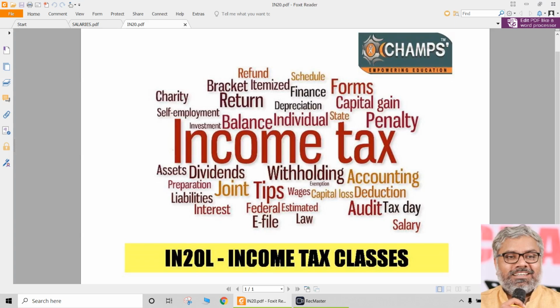partly taxable allowances. In other words, partly exempt allowances also. And those which are exempt partly are exempt under section 10(13A), which is related to house rent allowance, HRA, and under section 10(14), which is related to special allowances.